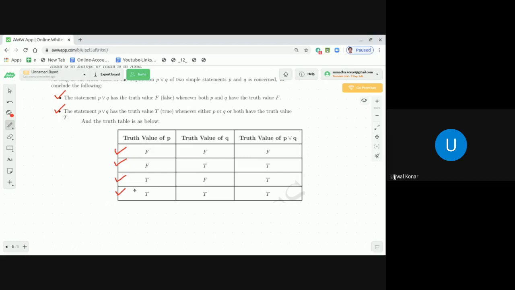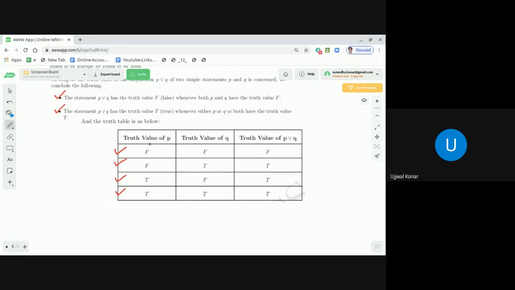You may have a question. Sir, are there only 4 combinations or are other combinations possible? Dear students, go back to your permutation and combination days and recall those lectures. There are 2 values, P and Q. There are 2 positions, and each position can be filled with either T or F. In how many ways can you do this? It is 2 to the power 2, that is 4. FF, FT, TF, TT.